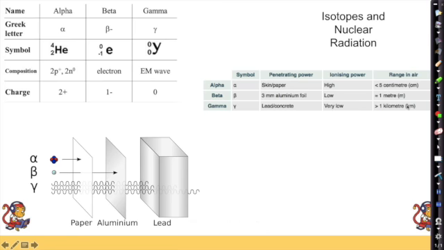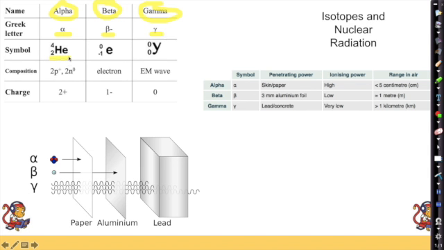Okay, so isotopes and nuclear radiation then. What do we know about our 3 types of radiation given out of the nuclei of unstable atoms? We can get alpha radiation, beta radiation, gamma radiation. These are our Greek letters here. It's basically like a little A. There's like a capital B with a tail, and there's like a squirrely Y. Here are our symbols for them.